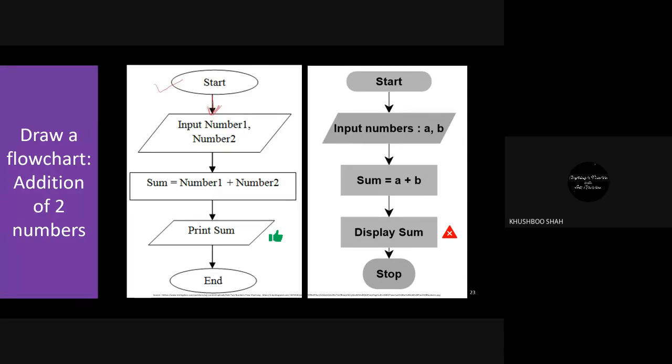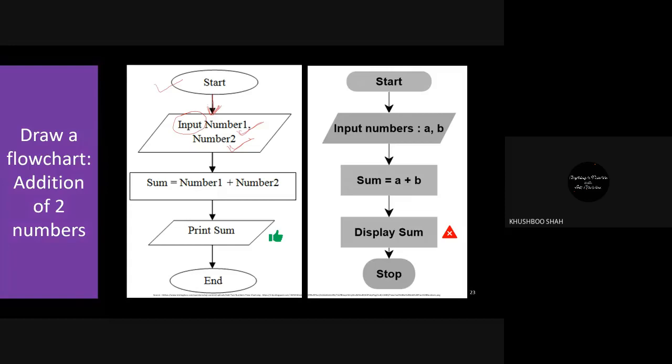Next, what we need: because we are going to perform the addition of two numbers, we need two numbers. So here we have number 1 and number 2. But these two numbers will be taken from the user as an input, right? Because ultimately we are going to input two numbers. And remember this parallelogram is for input and output.